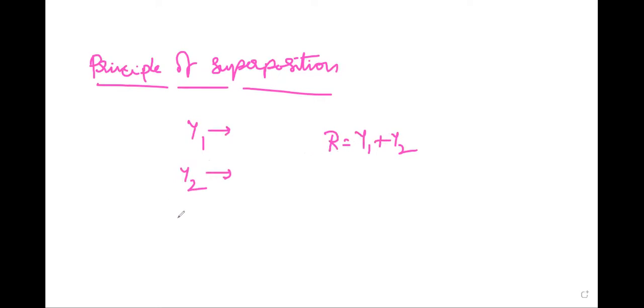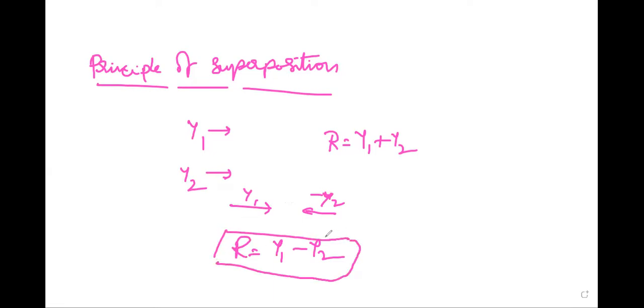If these two displacements are in opposite directions, then the resultant displacement R is equal to y1 minus y2, because one is positive and the other is negative, since those are in opposite directions. If two waves are in the same direction, the resultant displacement of these two waves is R equal to y1 plus y2.